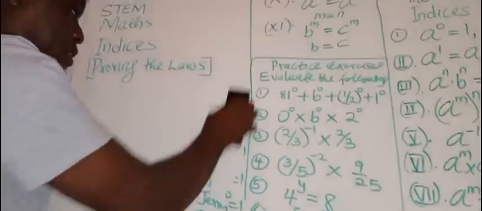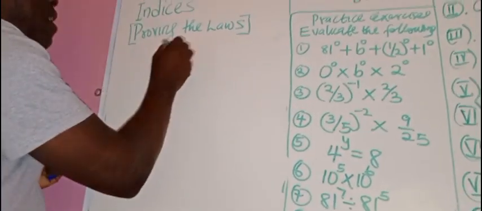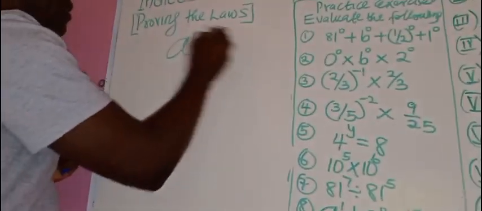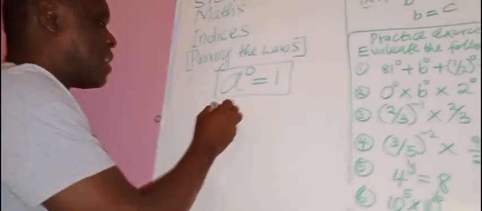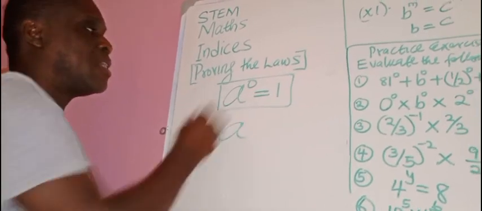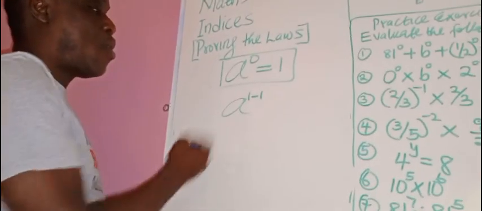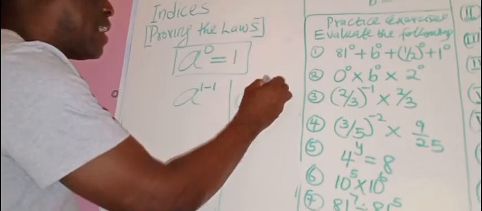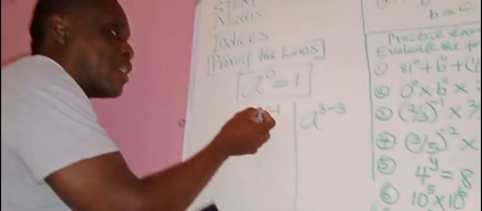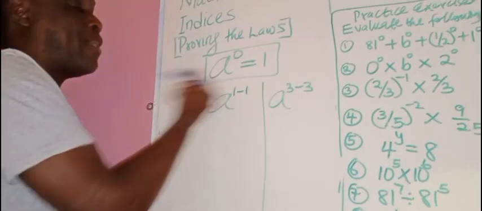Let's go. I want to clean this. Don't forget, anything raised to power 0 is 1. Now, let's use that. I want to prove that a raised to power 0 is equal to 1. Let's see. Now, don't forget that if you write a^0, 0 simply means 1 minus 1. Or if you like, it means 3 minus 3, anyone you like. So, instead of this 0, I've replaced it with 1 minus 1.